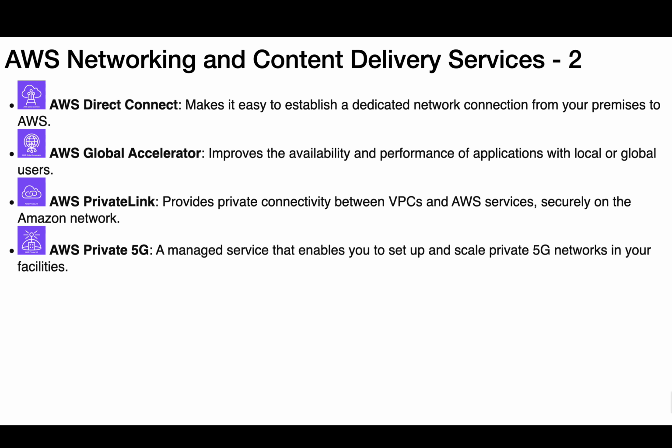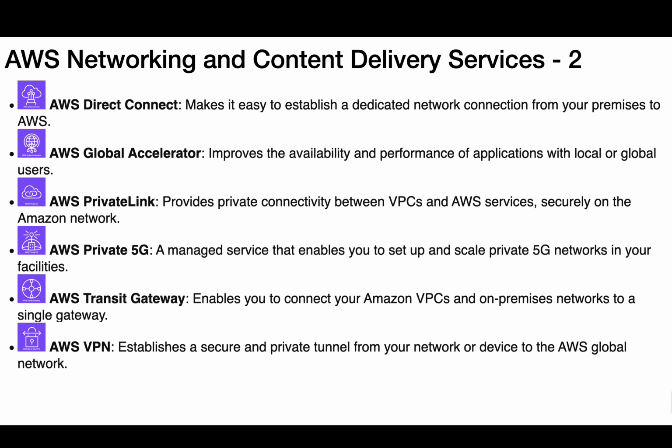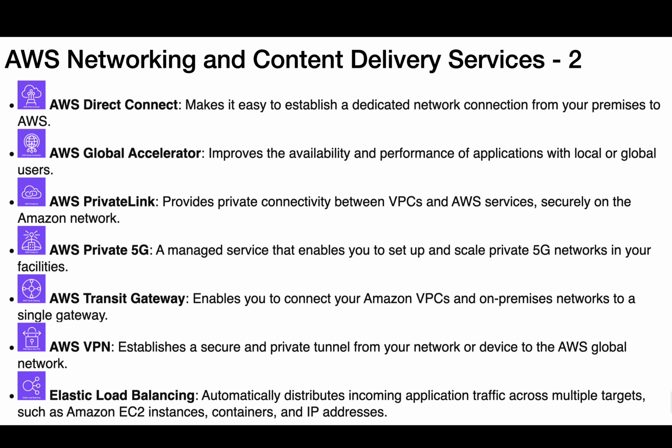AWS Private 5G, a managed service that enables you to set up and scale private 5G networks in your facilities. AWS Transit Gateway enables you to connect your Amazon VPCs and on-premises networks to a single gateway. AWS VPN establishes a secure and private tunnel from your network or device to the AWS global network. Elastic Load Balancing automatically distributes incoming application traffic across multiple targets, such as Amazon EC2 instances, containers, and IP addresses.